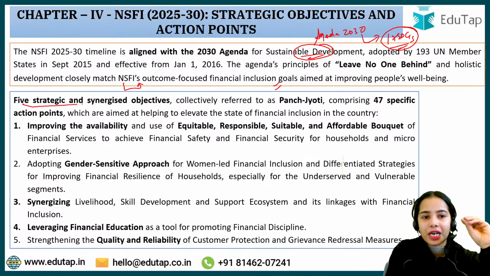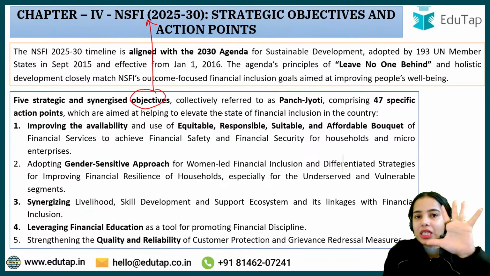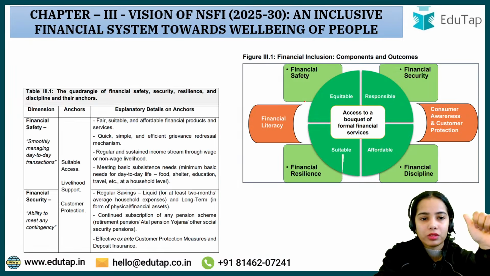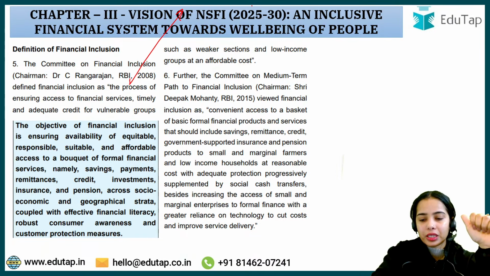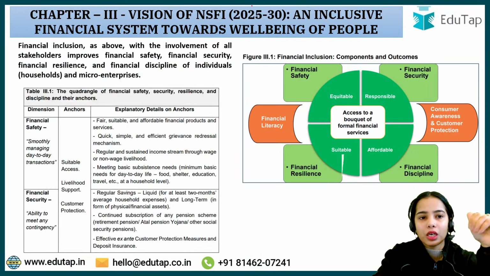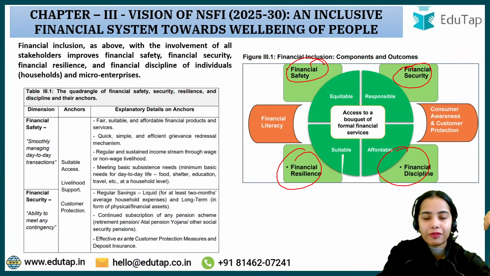Okay, now the 5 strategic and synergized objectives, this is important. There are 5 strategic and synergized objectives under the NSFI 2025-2030. Collectively, these 5 strategic objectives are referred to as Panchjyoti. We have discussed one major objective of the NSFI 2025-2030, and we have discussed the financial inclusion components.